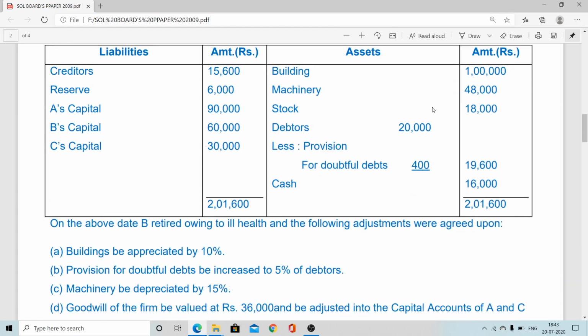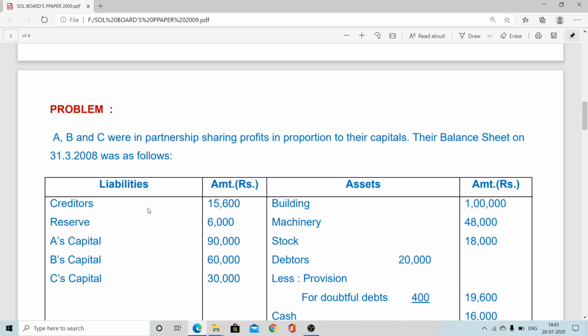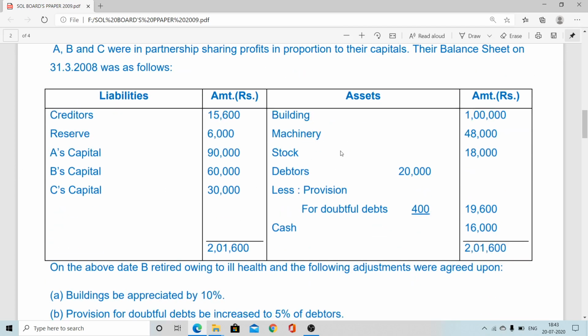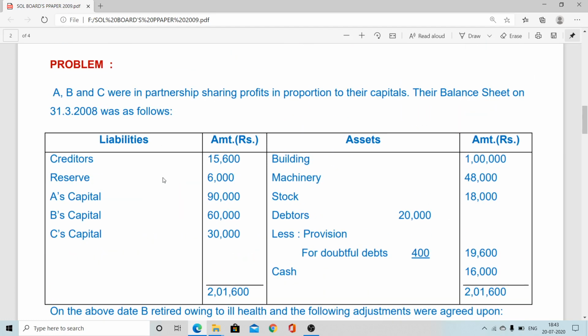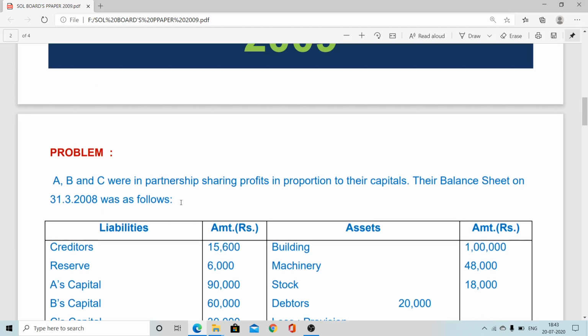Now after that, their balance sheet as on 31st March 2008 is as below. All are known items: building, machinery, stock, debtors. There is a provision for doubtful debt. All debtors are not good debtors. 20,000 is gross debtors, 400 is the provision maintained. So net debtors are 19,600, cash balance 16,000. Total of the assets is 2,01,600. Liabilities are also the same.